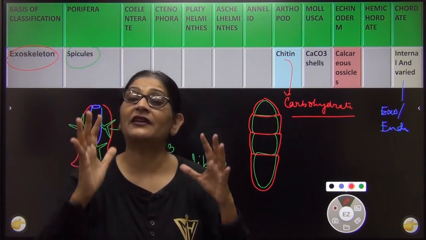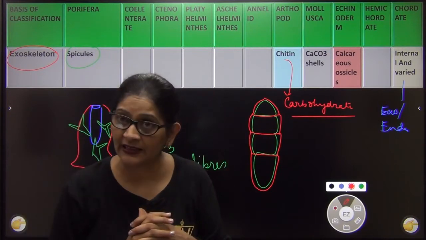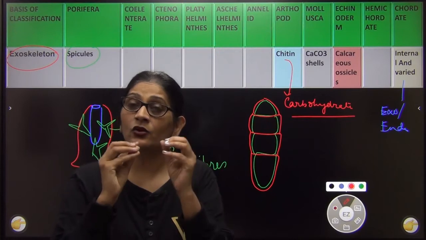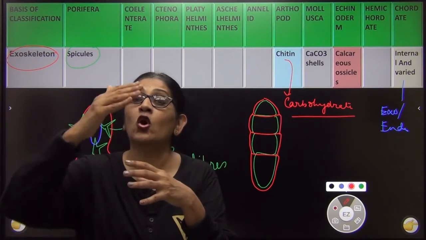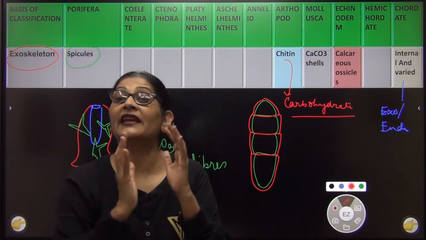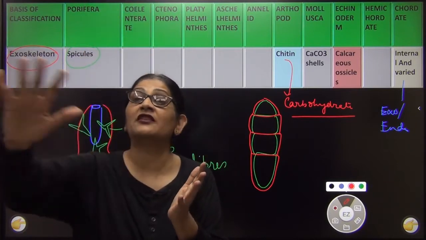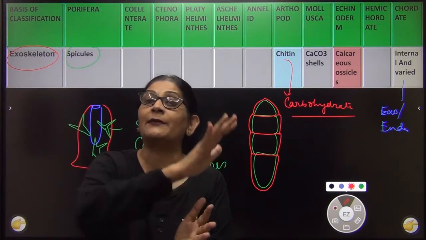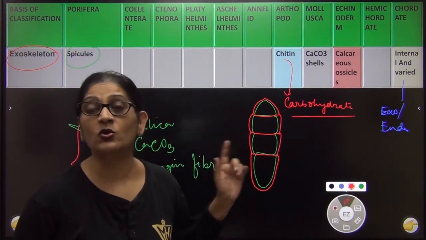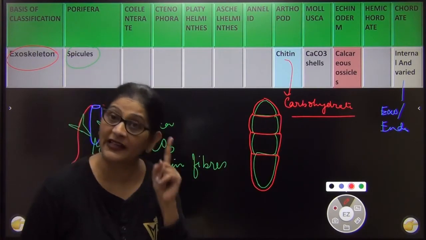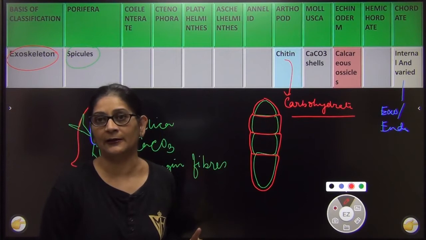Because they have an exoskeleton made up of chitin, and this chitin prevents loss of water from the body, thus enabling it to survive under almost all types of environments. तो ये जो chitin है, ये वही chitin है जो fungi में भी पाया जाता है, right?